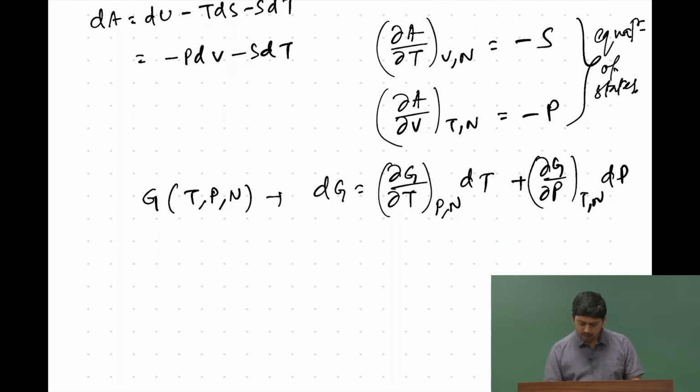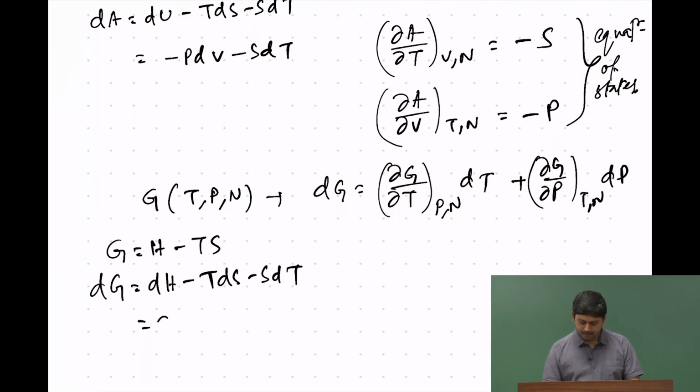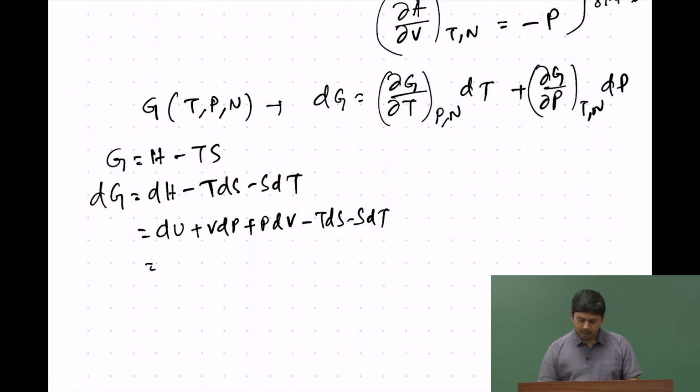Now, what is G? G is H minus TS. So, dG is dH minus T dS minus S dT, and H is U plus PV. So, it is dU plus V dP plus P dV minus T dS minus S dT. Now, we know from the first law that dU is equal to T dS minus P dV, so dU minus T dS is minus P dV.